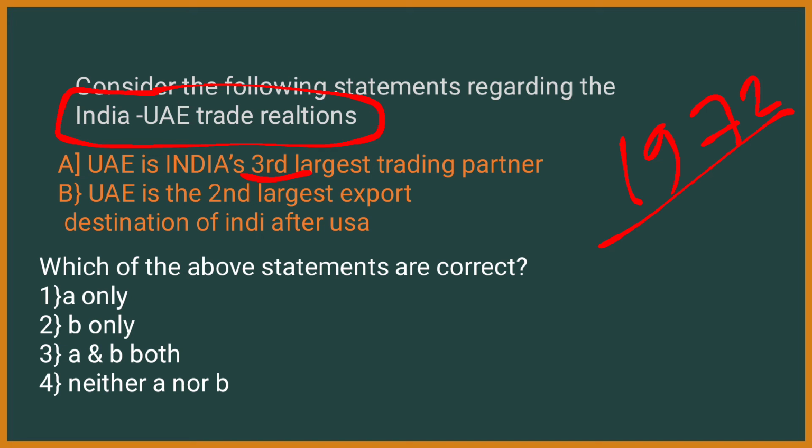Which of the above statements are correct? It's factual and you should remember. So the answer is both 1 and 2. UAE is the third largest trading partner of India, after USA and China. And UAE is the second largest export destination, that is, India exports most of its products to UAE after USA.